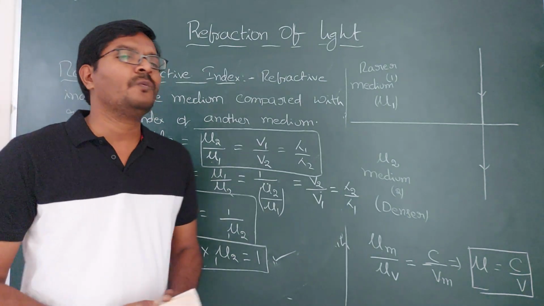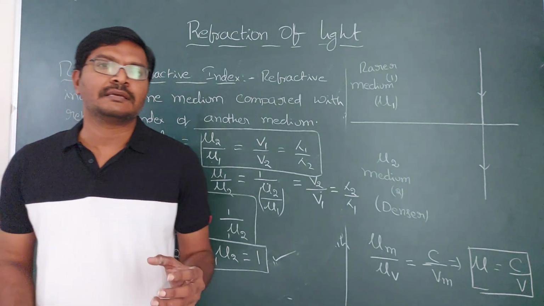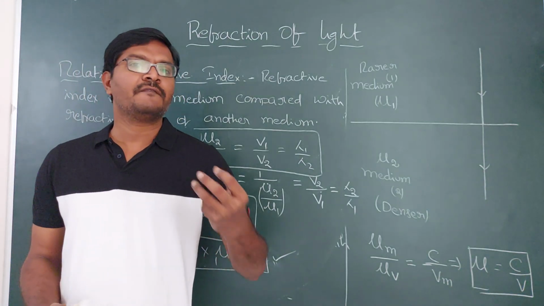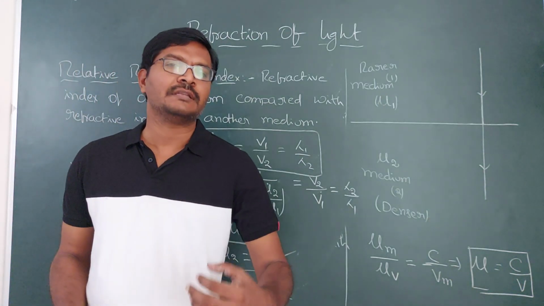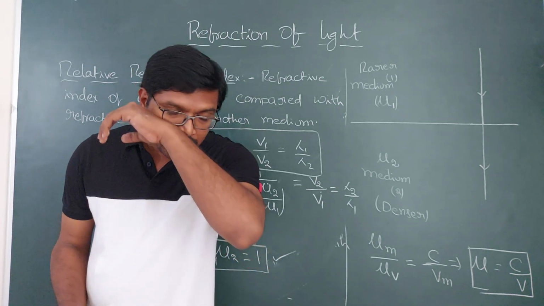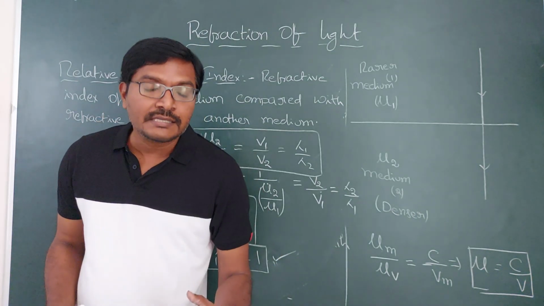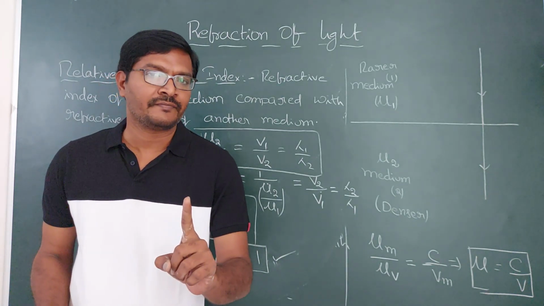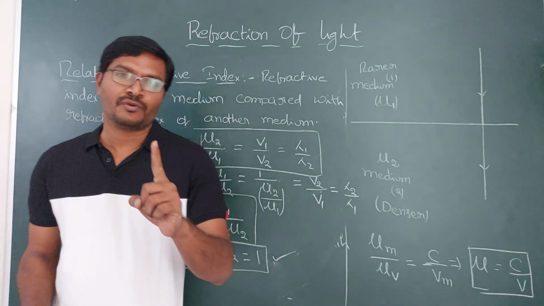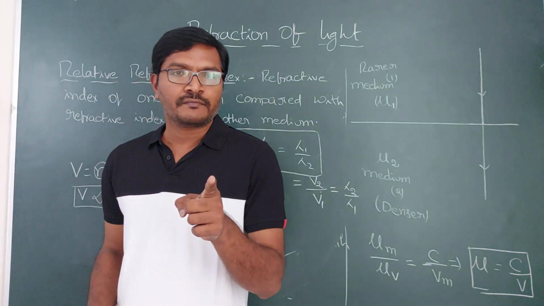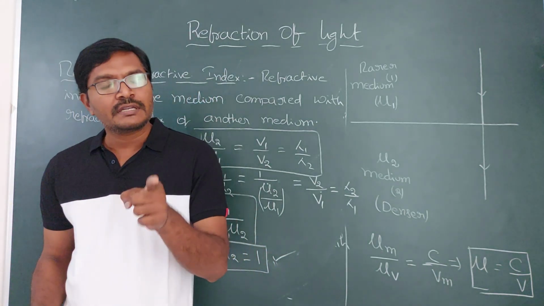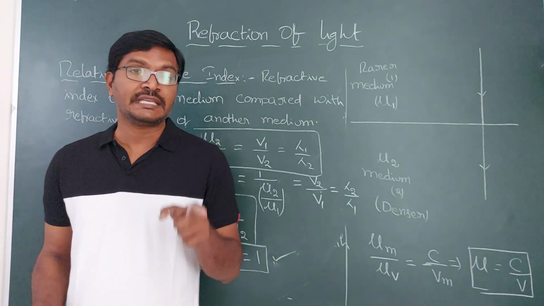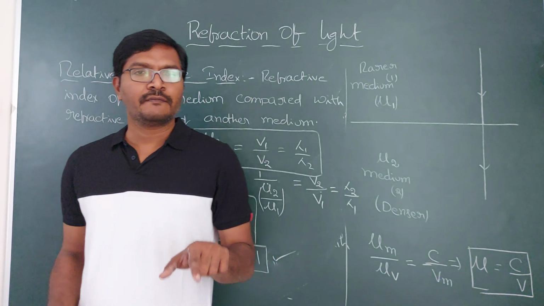So here we covered some basic information about mediums. If light is traveling from one medium to another medium, what happens? The velocity of light is going to change. As velocity changes, wavelength also changes, but frequency is constant. This is a very important question for you also. In refraction, which physical quantities of light are going to change? Which properties of light change in refraction? So we can say velocity changes.